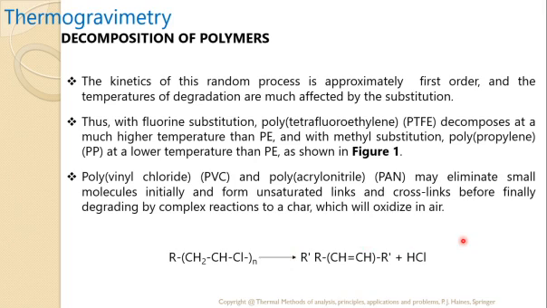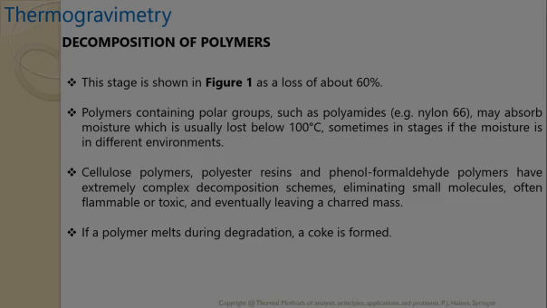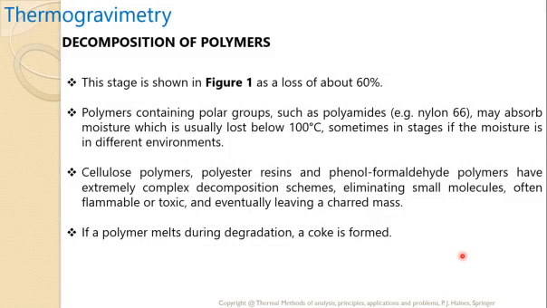Okay, so the monomer of polyvinyl chloride is obtained in this case. This stage is shown in figure 1 as the mass loss of about 60%.